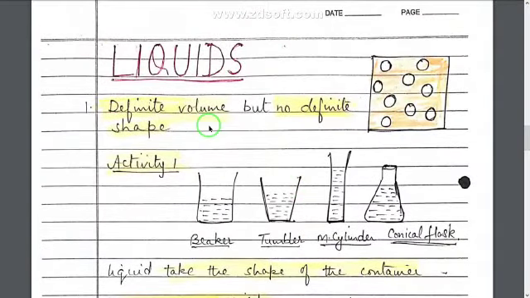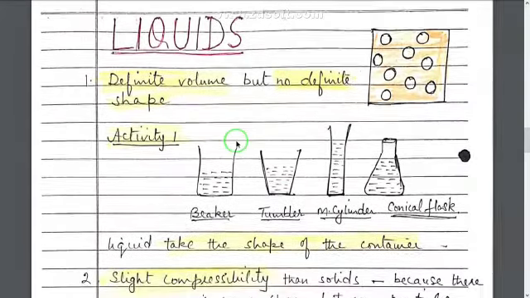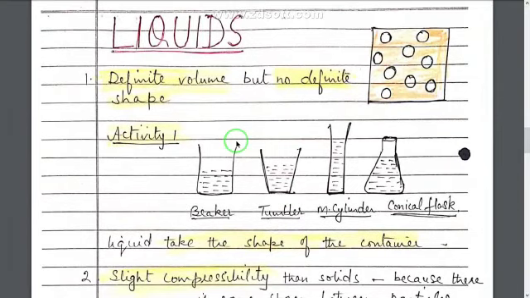Second, we come on to liquids. In case of liquids, the model is given here. In this figure you can see, as compared to solids, the particles are loosely packed. There are large gaps present between the molecules. So the characteristic features of liquids are: first, they have definite volume but no definite shape. In case of solids, both volume and shape were fixed, but here in case of liquids, the volume is fixed but shape is not fixed.